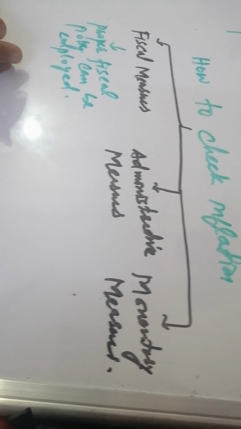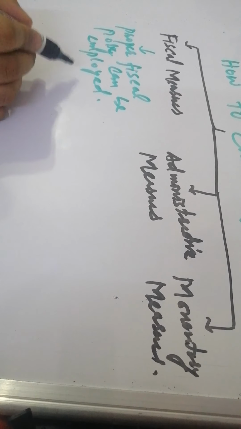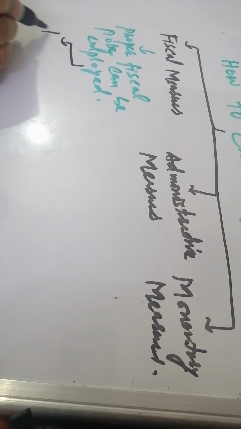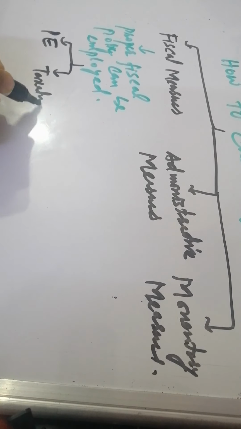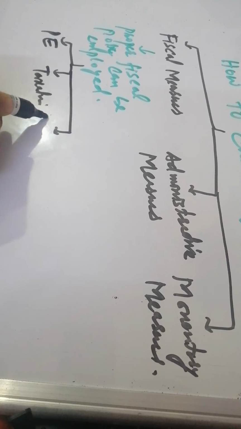Because in fiscal policy three terms come in. First is public expenditure, PE. Second is taxation. And third is public debt.